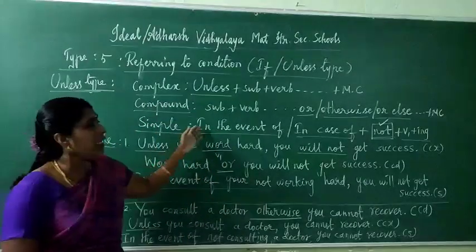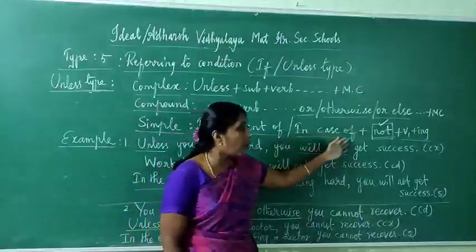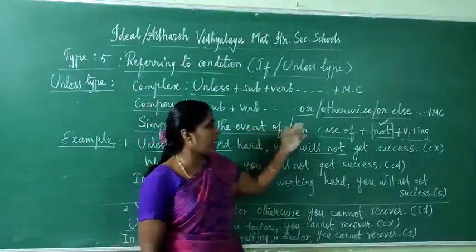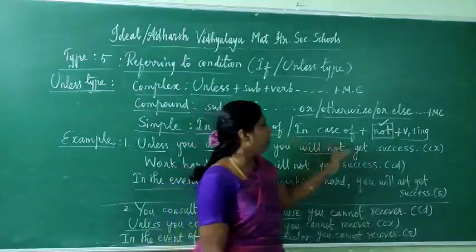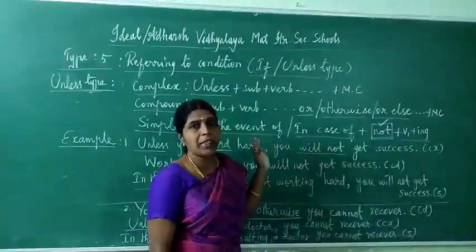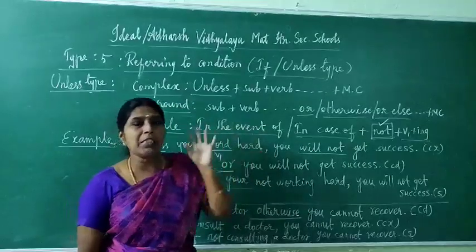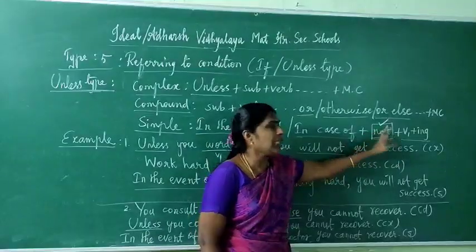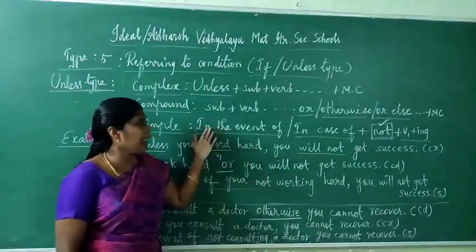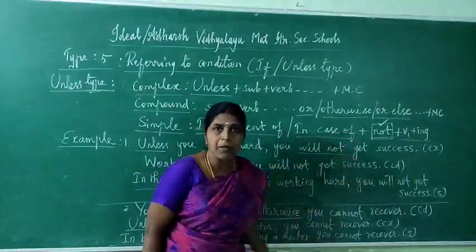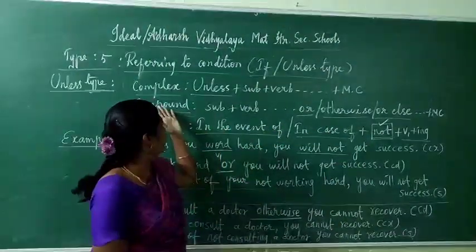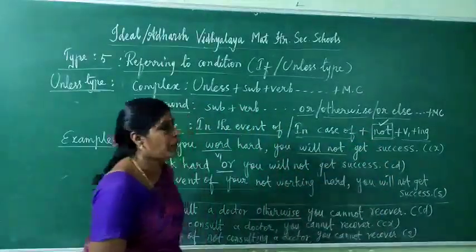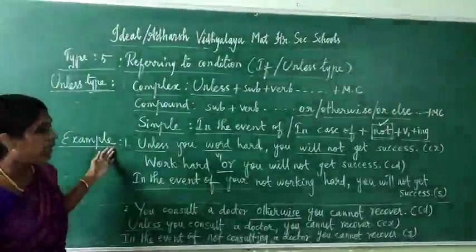For simple, in the event of or in case of. In the if type also the same keywords only. But the main difference is not present here. For unless, because already I told you if is positive, unless is negative sense. So for that we have to write with not plus ing form. In the if type, in the event of or in case of plus ing form or noun form. Here in the unless type, in the event of or in case of plus not plus ing form, verb 1 plus ing.